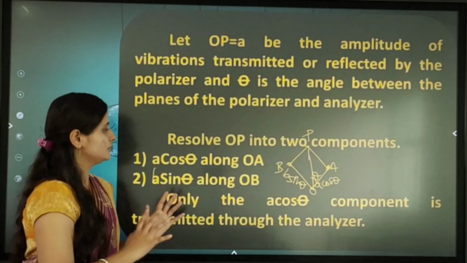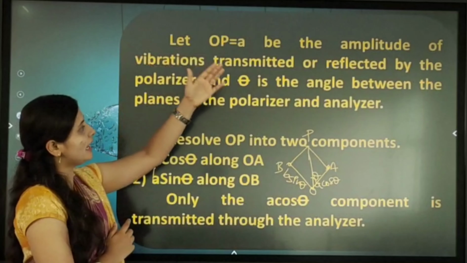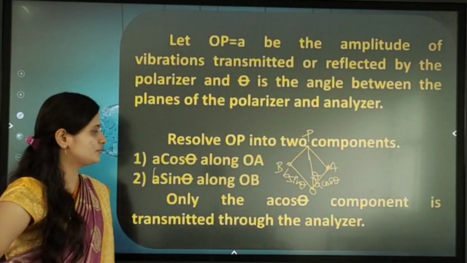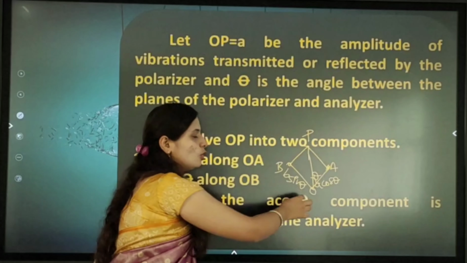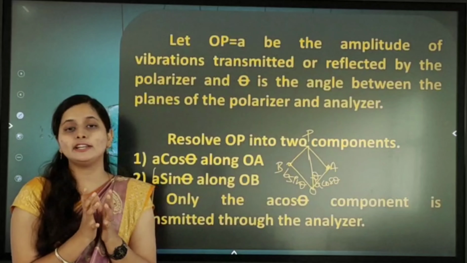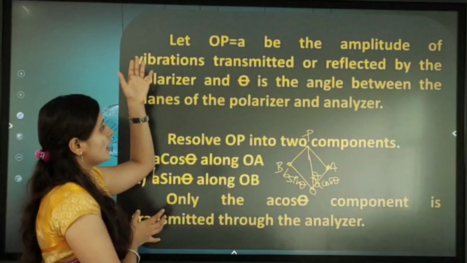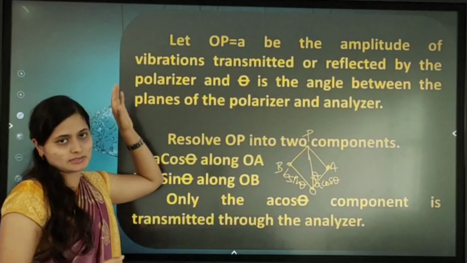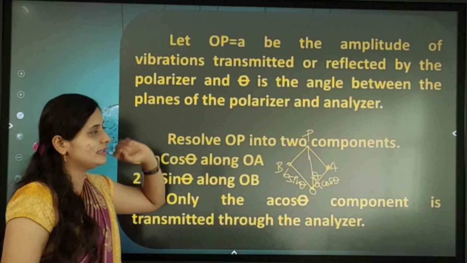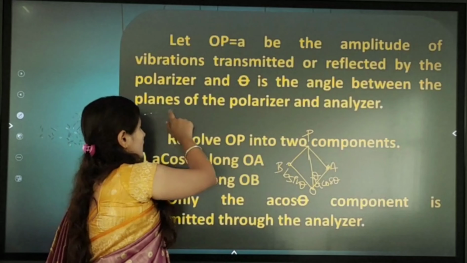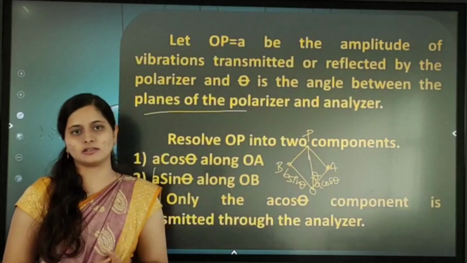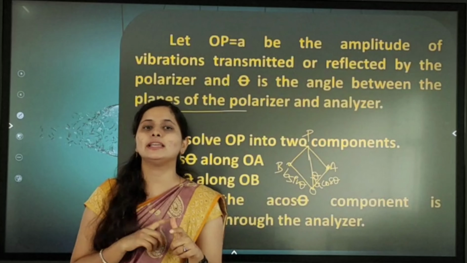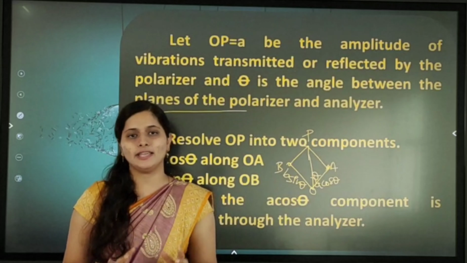So see here. Let OP be the amplitude of the vibration transmitted or reflected by the polarizer. So what is the OP? OP is nothing but the amplitude of vibration transmitted or reflected by the polarizer. And theta is nothing but the angle between the plane of the polarizer and the analyzer. So here we are taking the amplitude A and the angle theta and their explanation.